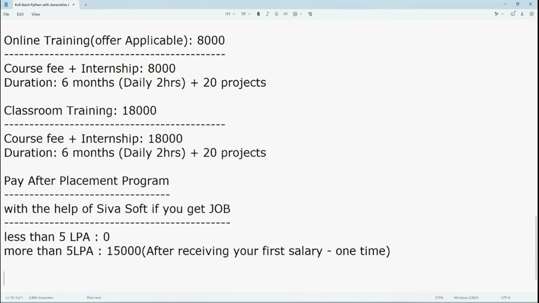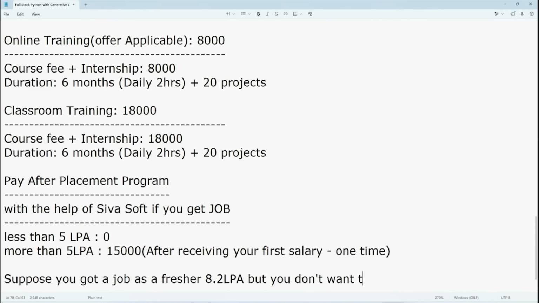Let's say, suppose you got a job as a fresher. Let's say you got some good package like 8.2 LPA as a fresher. But you don't want to pay this 15,000. No problem, leave it. Because initially for online you are going to pay 8,000, for classroom you are going to pay 18,000. That is enough for us.